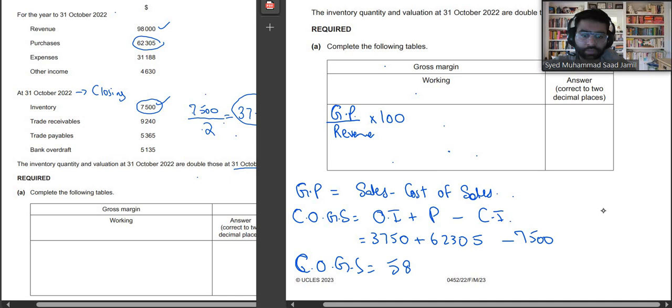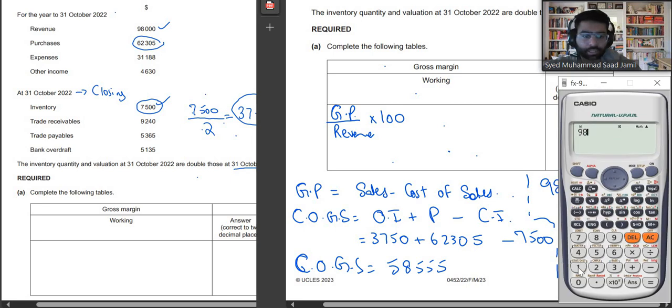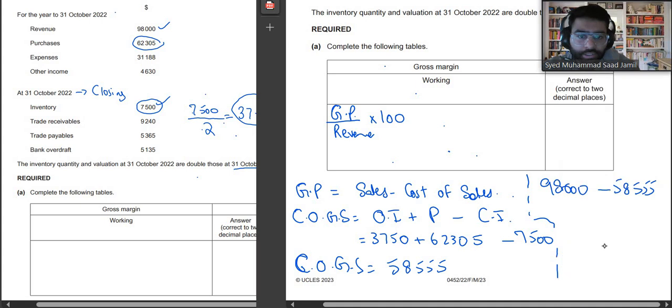Now, in order to find gross profit, what will we do? We will subtract from sales, which is 98,000, the cost of goods sold. Let's do that as well. 98,000 minus 58,555. So we have 39,445.